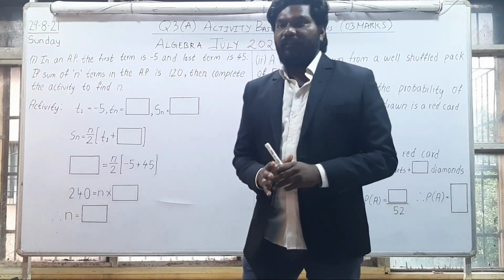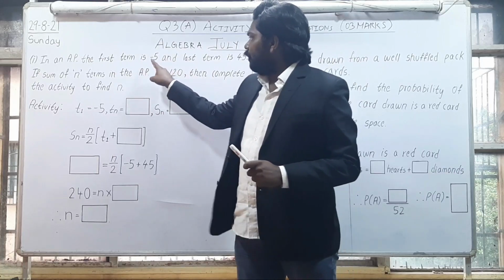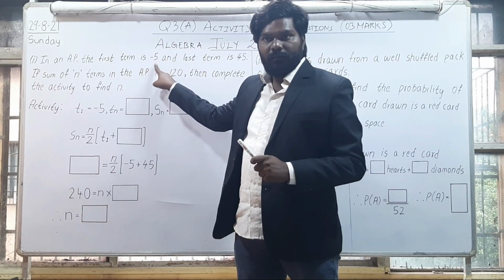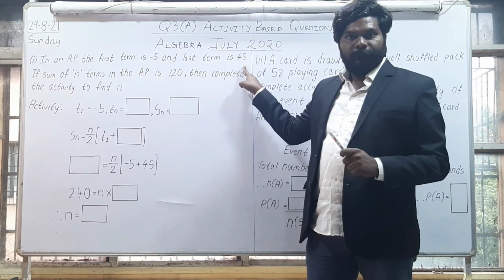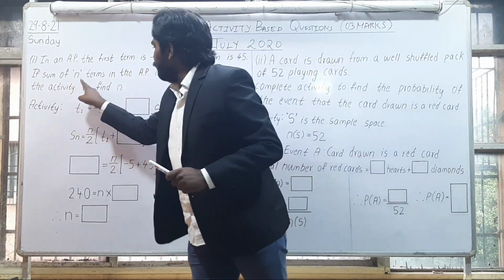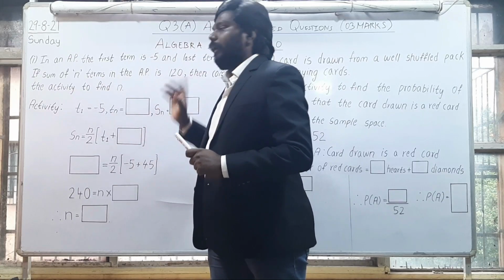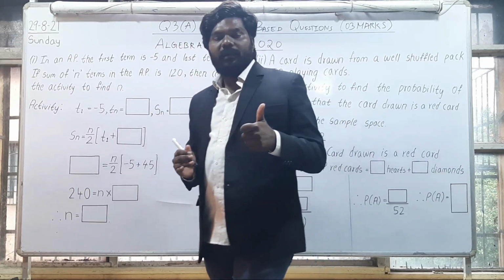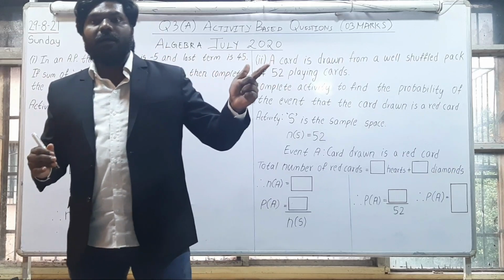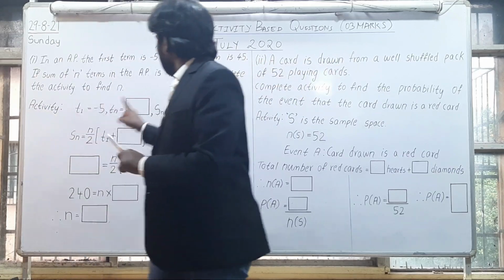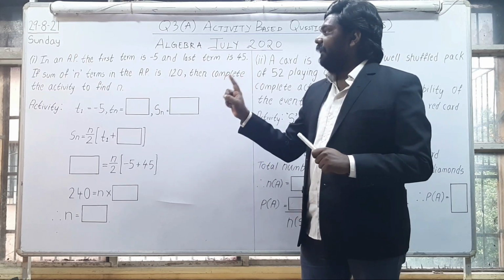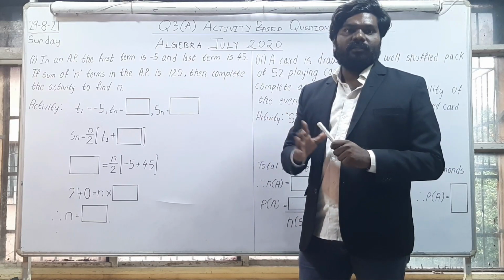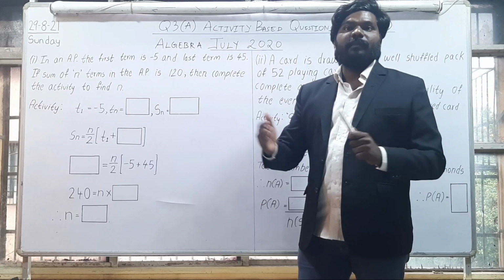What information have they given in the question? I know the first term, that is T1, and I know the last term, that is 45. And they are saying the sum of the n terms in an AP is 120. I know the first term, the last term, and the sum of the series, that is 120. Then complete the activity, find n. So I need to just find the value of n. What is n? Number of terms.